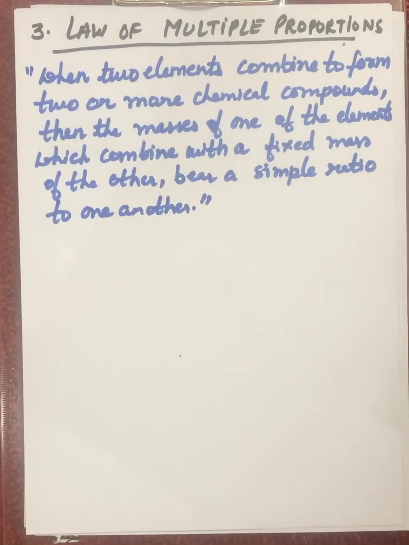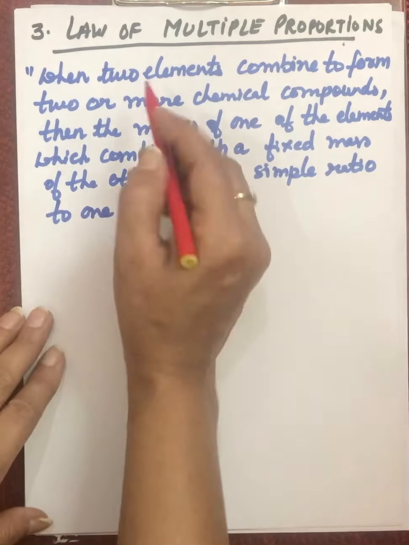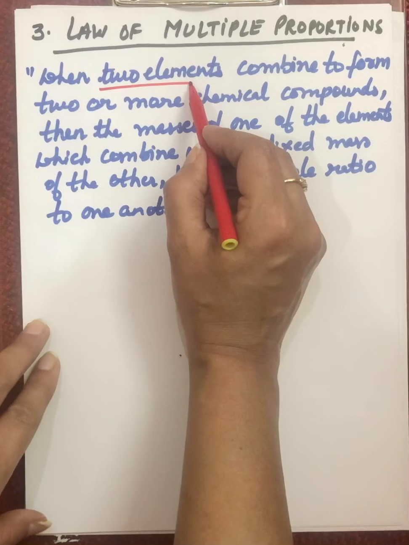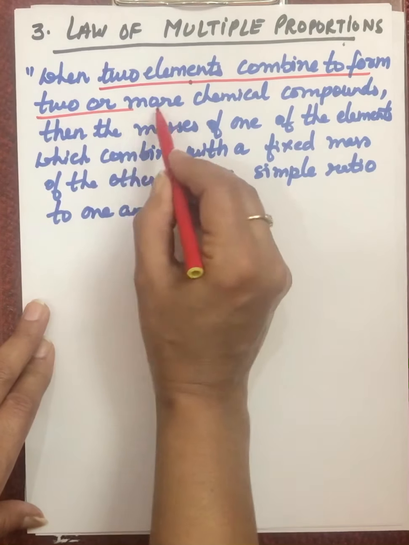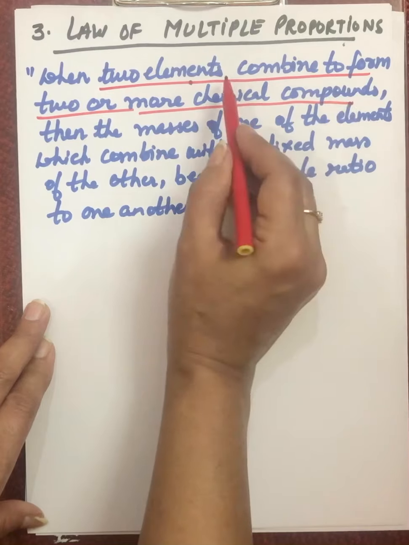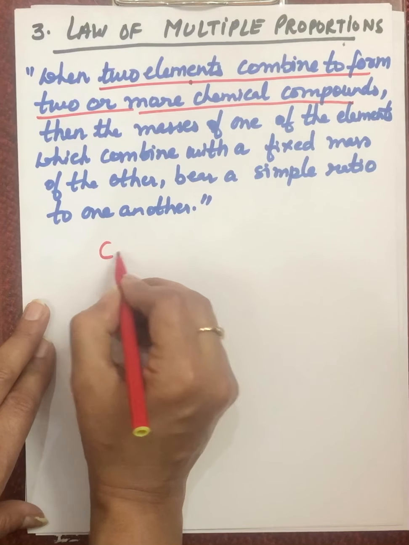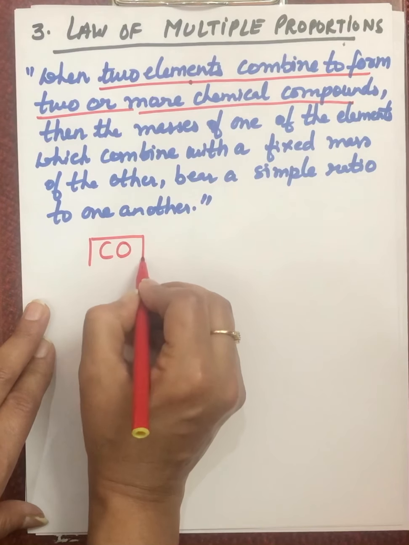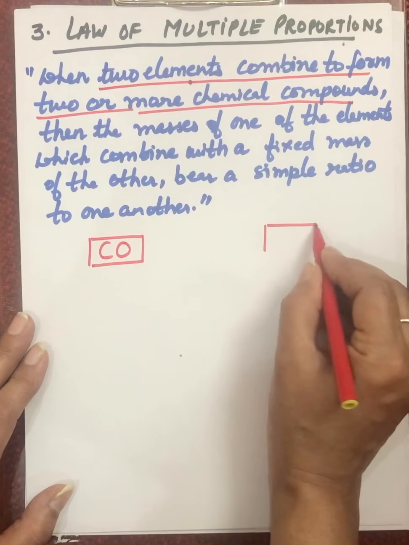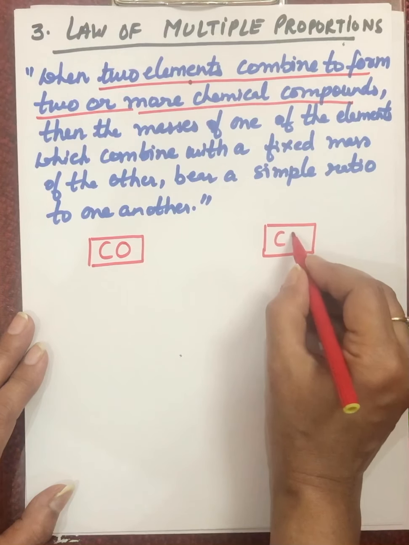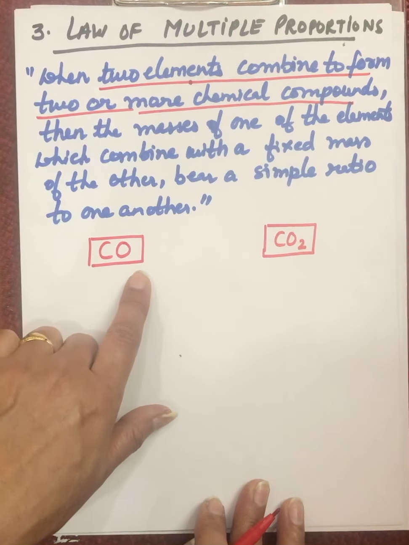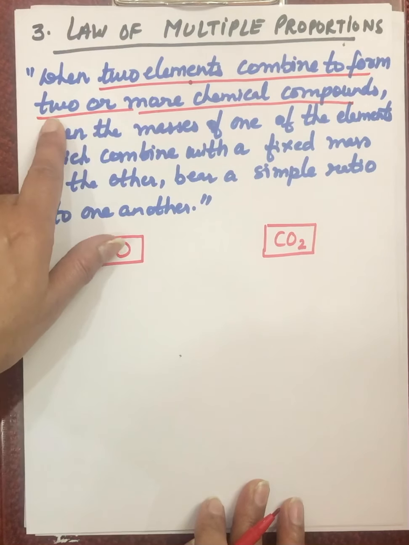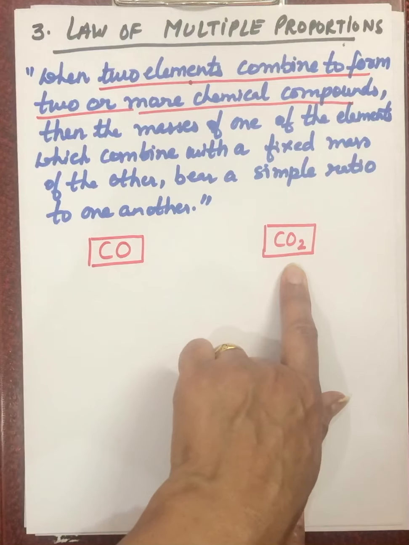So again, to understand this, the example is when two elements combine. We are combining two elements, like I am taking carbon and oxygen, and they combine to form two or more chemical compounds. So from two elements, carbon and oxygen, I am forming carbon monoxide, and the second compound of carbon and oxygen is carbon dioxide. So this underlined part is clear. When two elements, carbon and oxygen, combine to form two or more chemical compounds, we have taken two compounds of these elements.